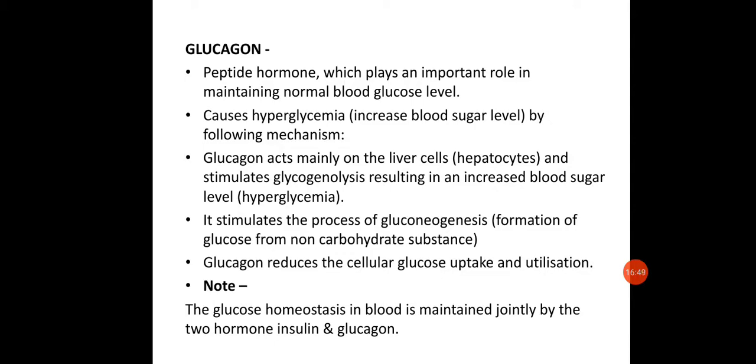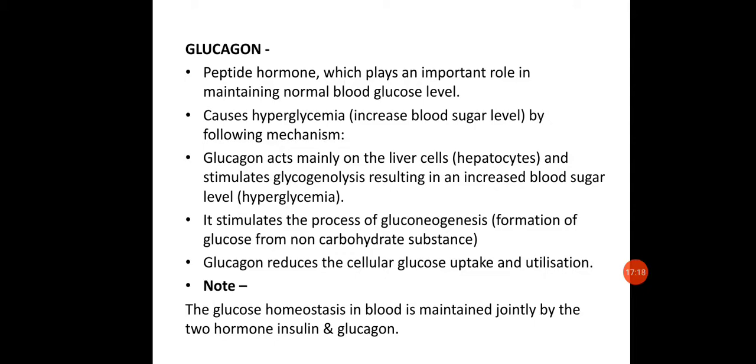Okay. That was about the insulin. The second important hormone, which acts just against insulin, is glucagon, which is again secreted by the pancreas, by the alpha cells of the islets of Langerhans. This increases the blood glucose level, mainly by stimulating all the pathways which are responsible for increasing blood glucose. So it increases gluconeogenesis.